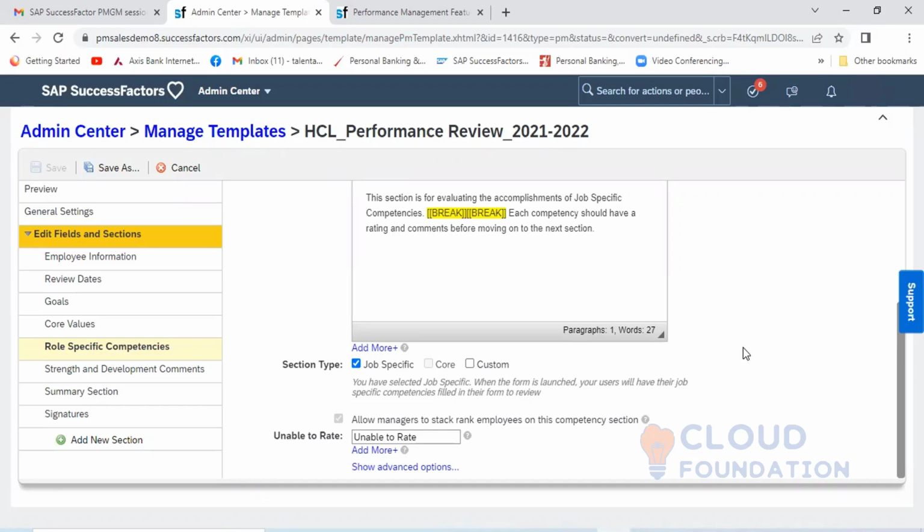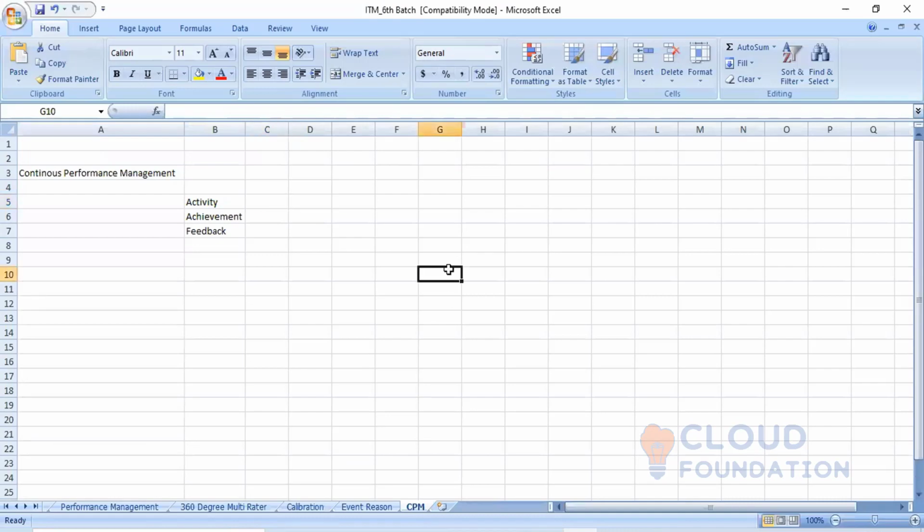So the HR family will have an HR role, and then you will have a job family, a job role, and then a job code. As an example, I will create an HR and admin family.